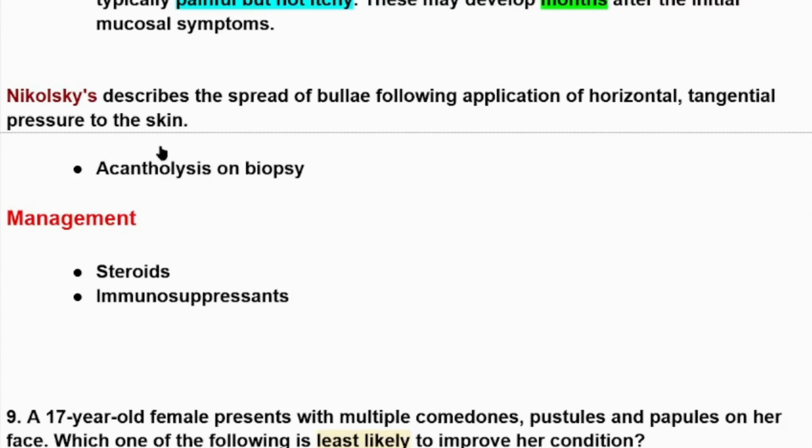Okay, Nikolsky described the spread of bullae following application of horizontal tangential pressure to the skin. Nikolsky sign is usually positive in patients with the diagnosis of Pemphigus vulgaris.